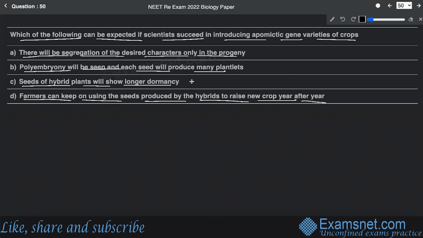Now, out of all the options that have been given, the correct answer is option D, because apomixis is one such process where seeds are produced without fertilization.